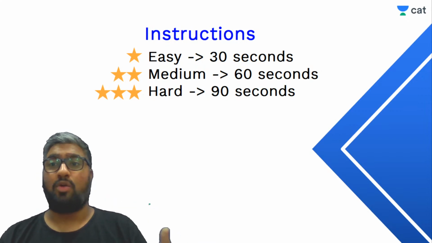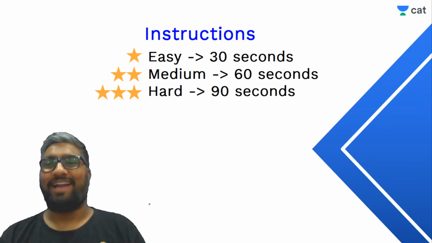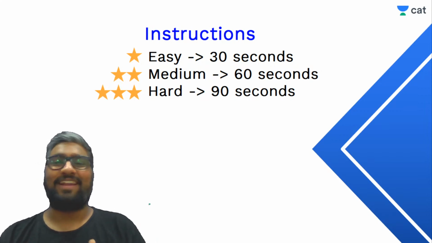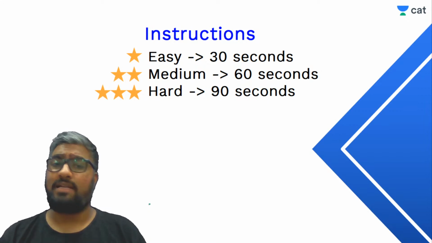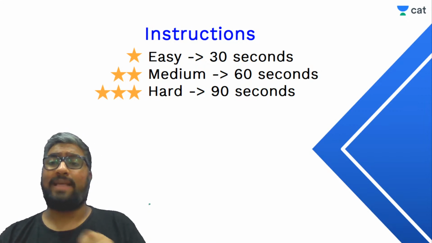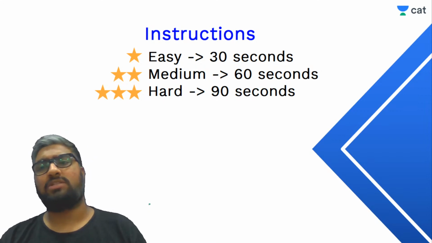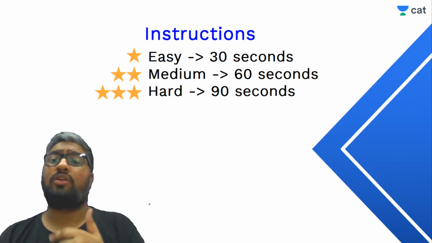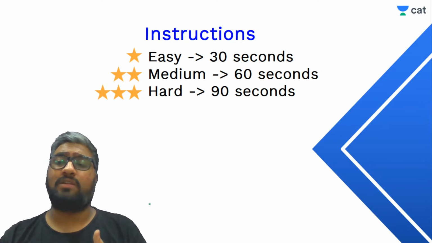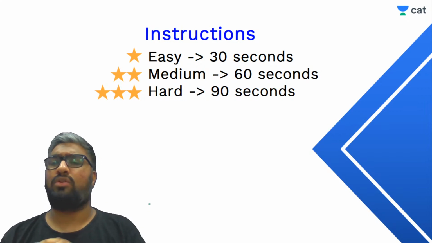You can watch this phase for over 1 hour, right? I can't do that. Yes. So you understand what I mean, right? So this easy, medium, and hard is with respect to the standards of CAT. A question's difficulty level could be based on the length of the question, the complexity of the question, the amount of time it would take up, or the number of concepts it would test, right? So it could be anything.